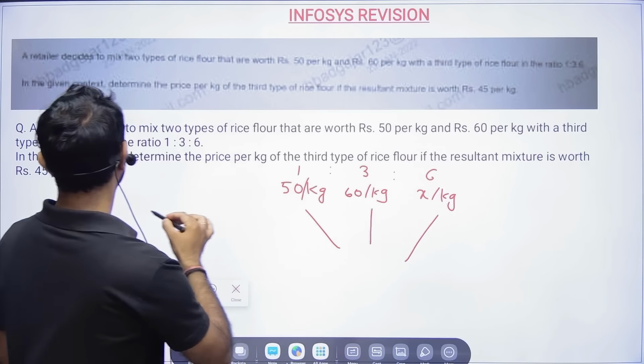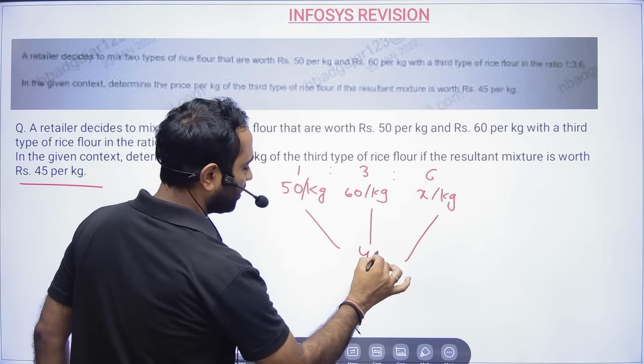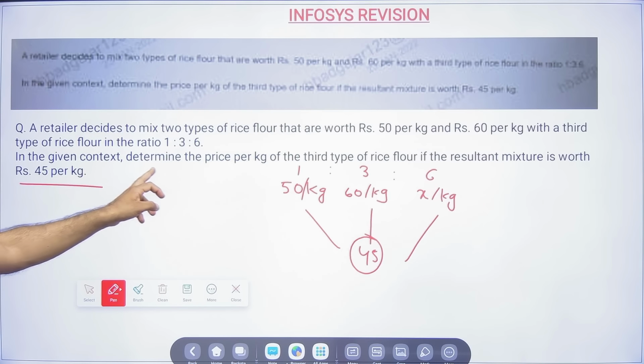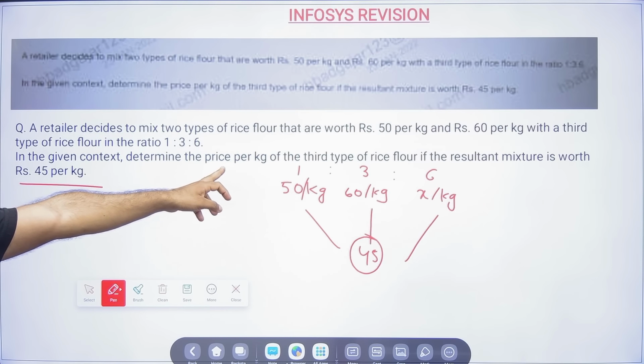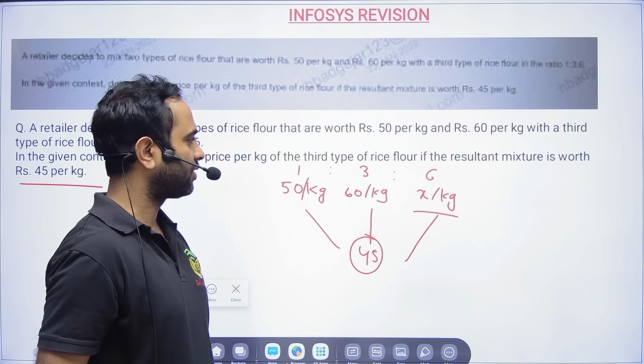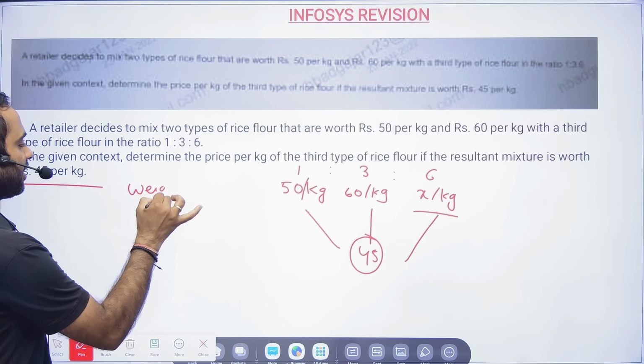After mixing they are selling at 45 rupees per kg. You just need to determine the price per kg of the third type if the resultant mixture is worth 45 per kg. So there is something called weighted average.